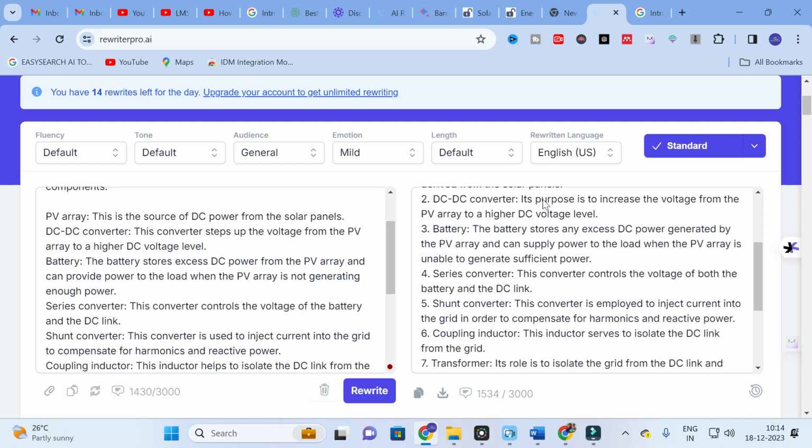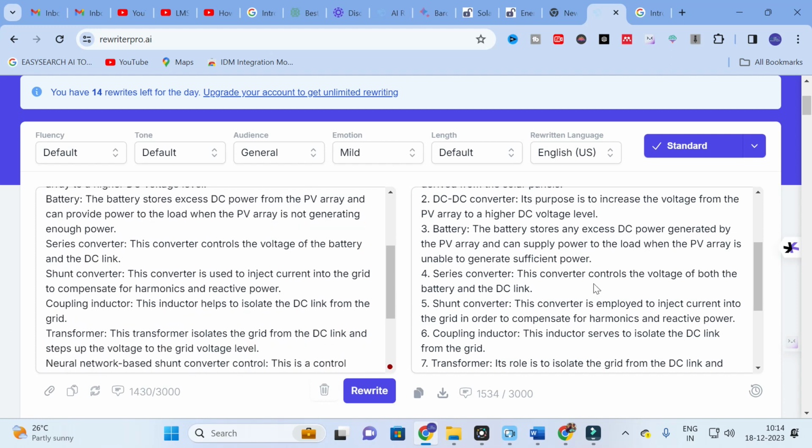Next, its purpose is to increase the voltage from the PV array to a higher DC level. The battery stores excess DC power from the PV array and can provide power to the load when the PV array is not generating enough power. The battery stores any excess DC power generated by the PV array and can supply power to the load when the PV array is unable to generate sufficient power.